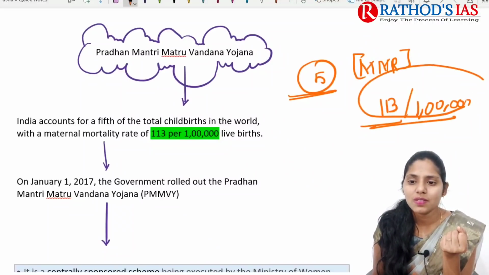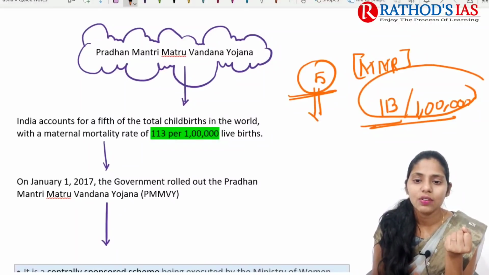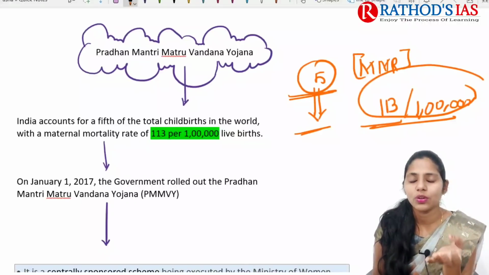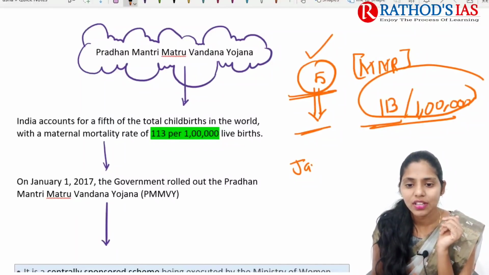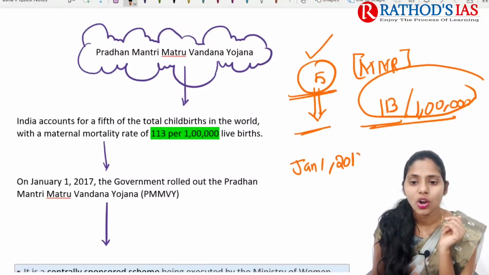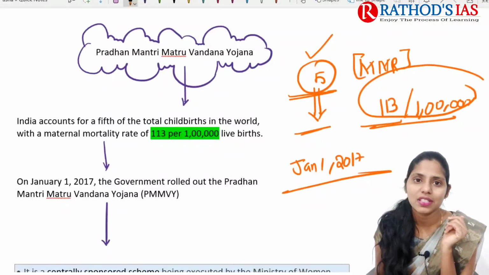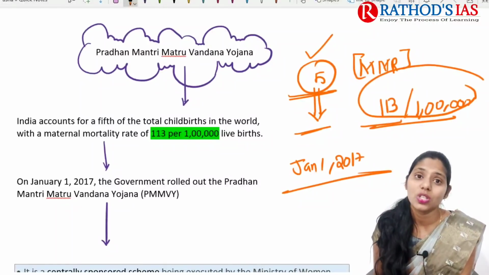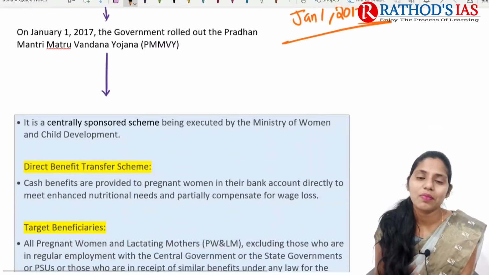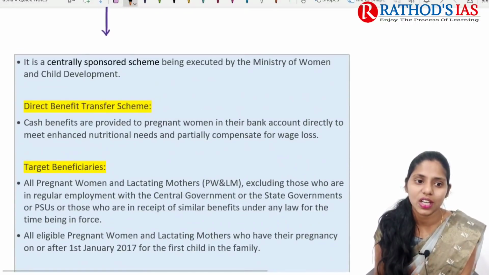So mainly to decrease this maternal mortality rate and even to give support for women who are pregnant as well as lactating women, especially in India, on January 1st, 2017, the government came up with the Pradhan Mantri Matru Vandana Yojana.